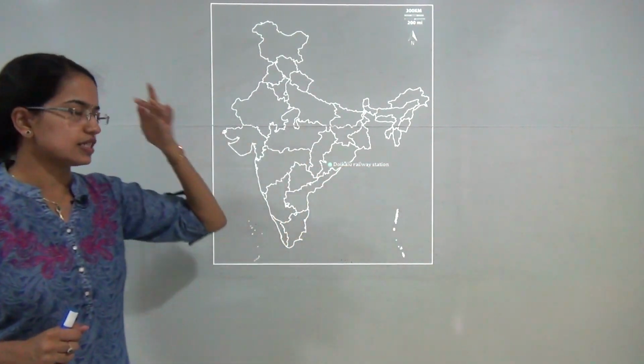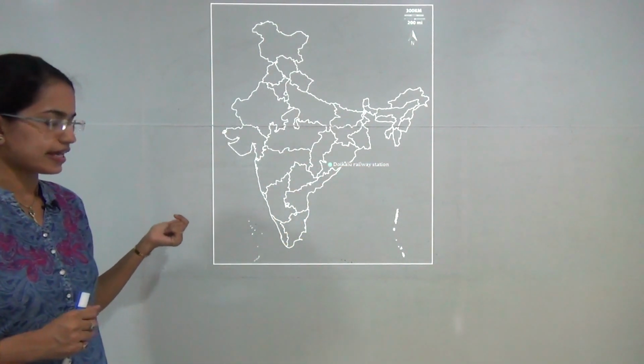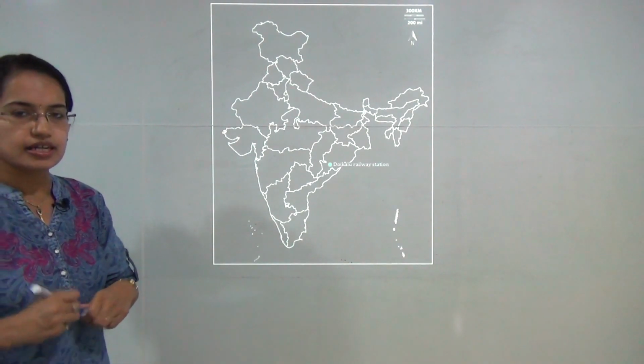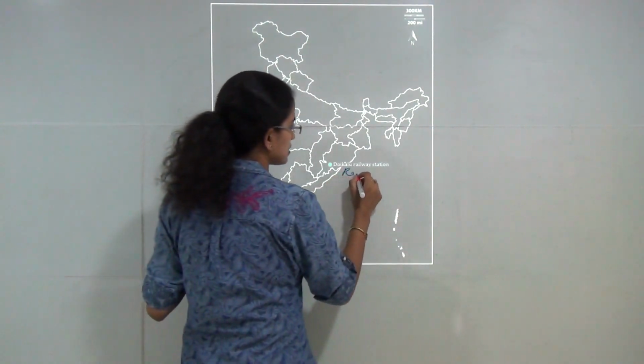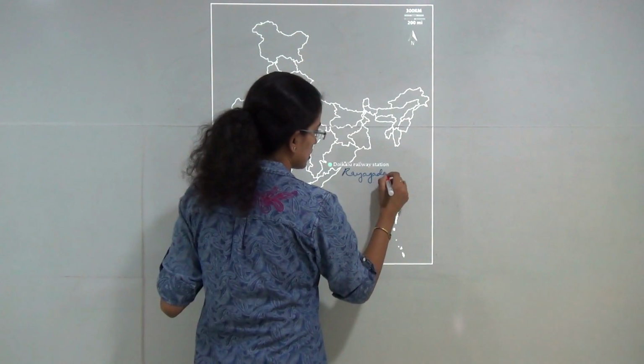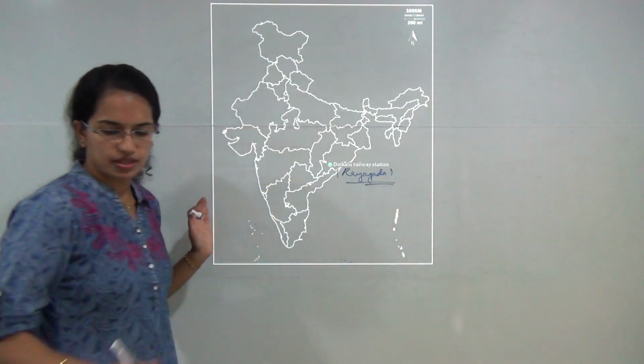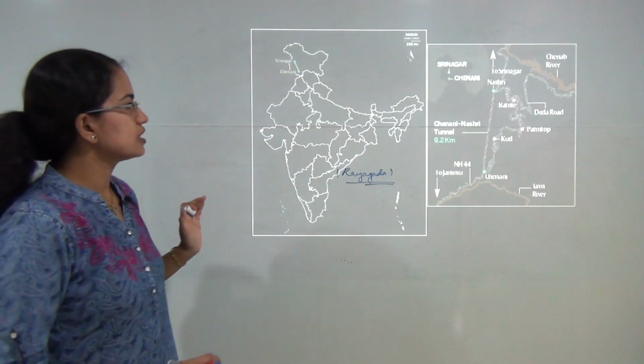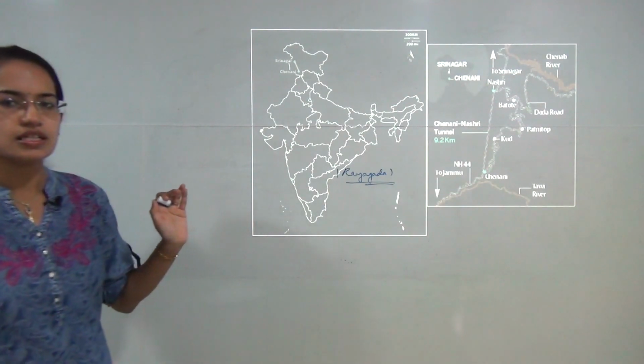The next is Dolikalu railway station. At this railway station there was a recent Maoist attack, and it lies in the Rayagada region in Odisha.